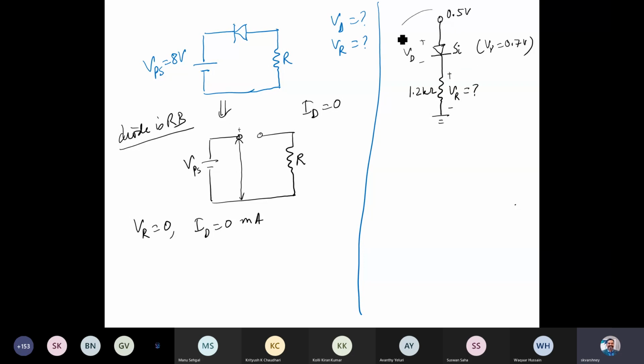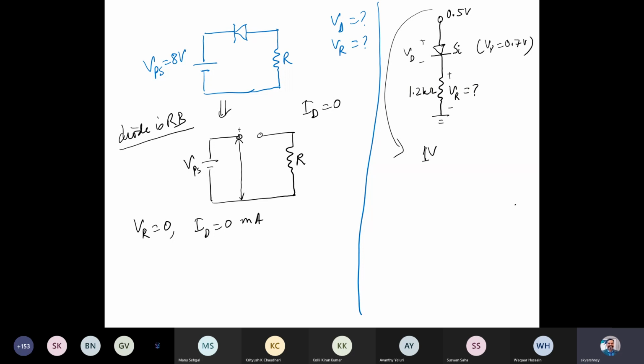But if we change this to, let's say, 1 volt, the same voltage would appear at this point, right? Since it's non-conducting, the voltage at this point would be 0.5, but VR would be 0. If I take this as 1 volt, you can solve it by KVL, because now the diode would be conducting. So by looking into the circuit, by looking into the values, you need to identify. There are no straight thumb rules to design.